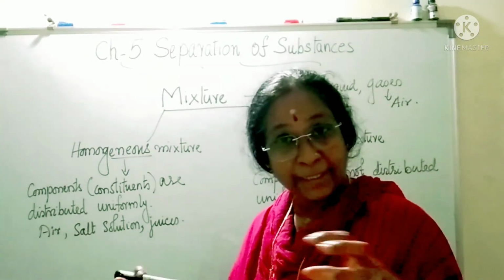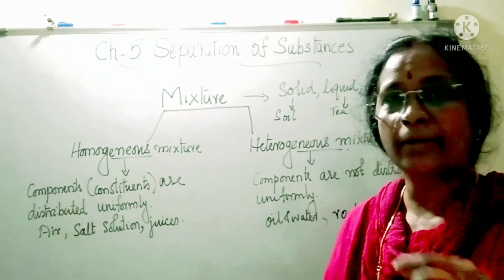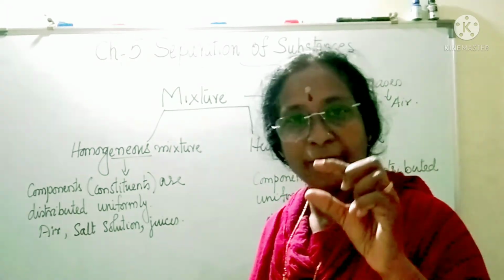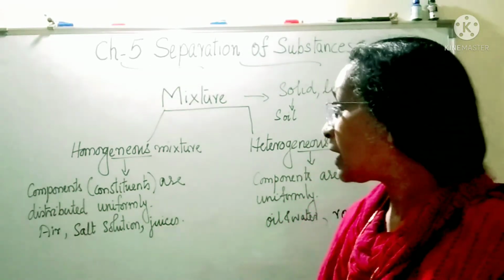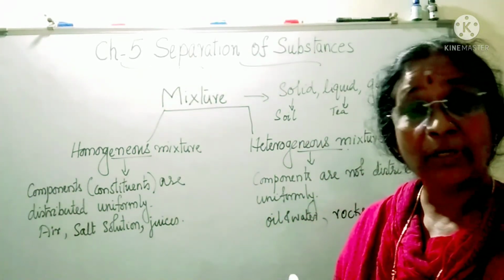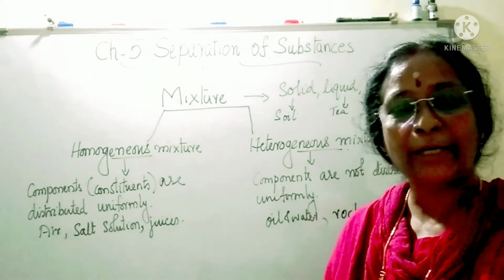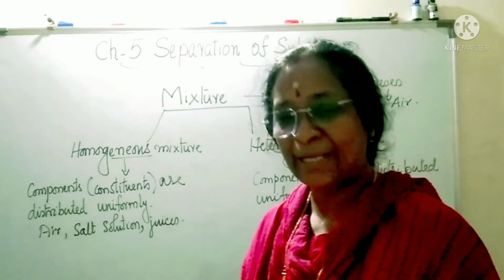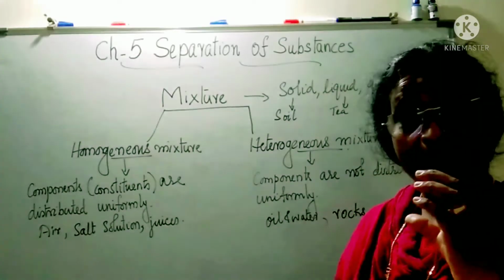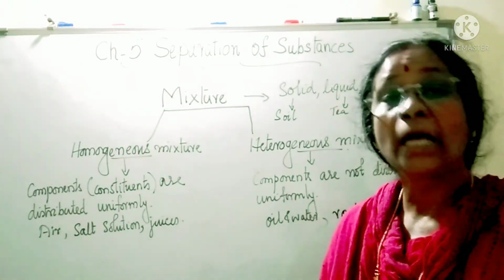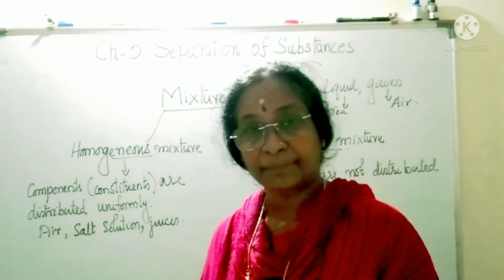And if you want to separate them from a glass of lemon juice, when you try to separate sugar, salt, water and the lemon juice that you add, is it possible? Not possible. So for homogeneous mixture separation, we need lots of work. Whereas heterogeneous, if your mama gives you a plate of mixture or chavanu, very easily you can separate all the constituents, right? So such properties of mixtures we need to learn. Depending upon the properties, we will decide how to separate them.